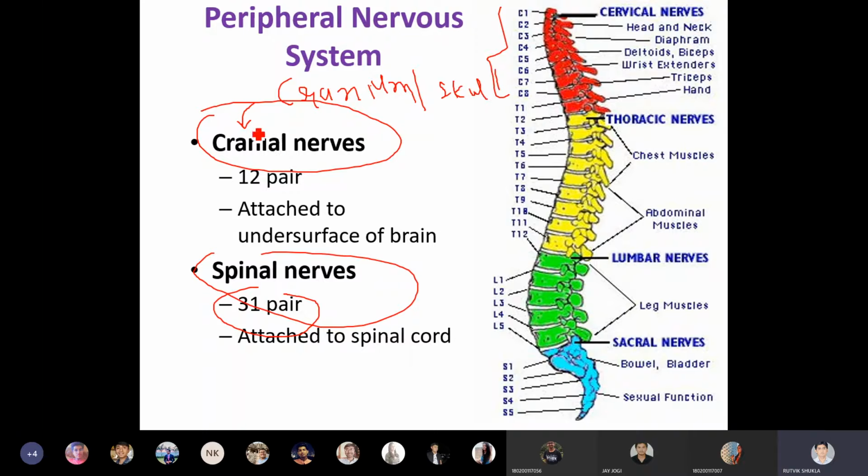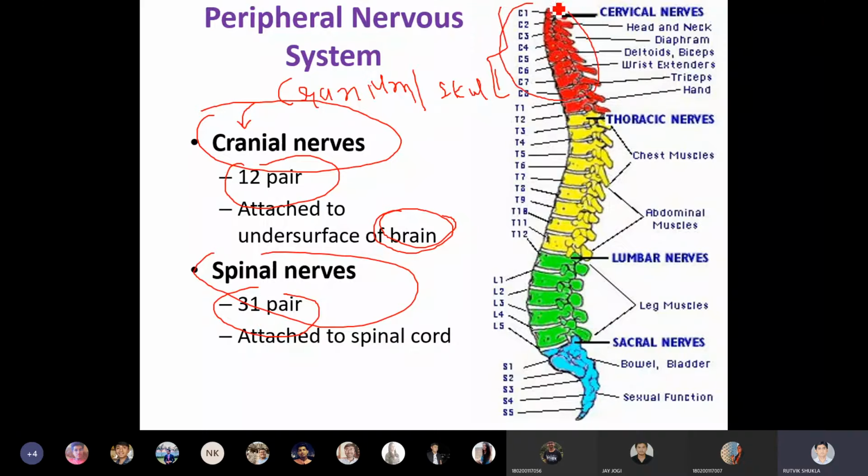And from there the word came: cranial nerves, which are the upper nerves that connect the brain and the spinal cord. There are twelve pairs, right? They are attached to the under surface of the brain, directly attached to the brain. And spinal nerves are 31 pairs. They are divided based on the region.